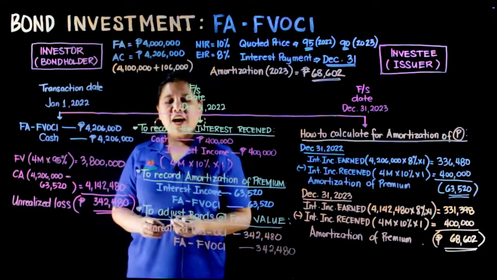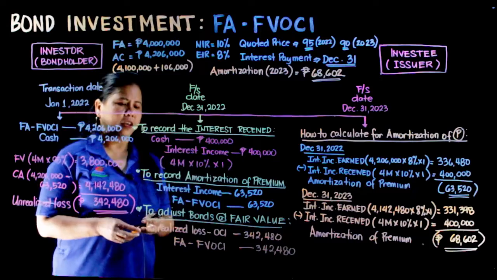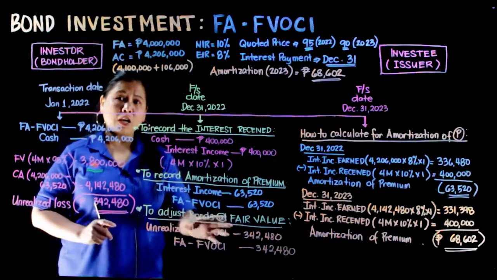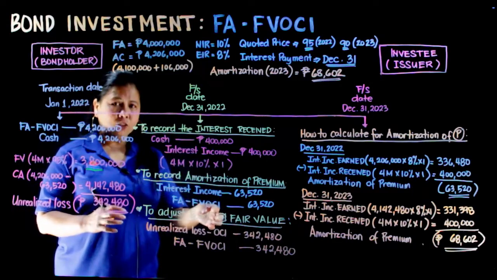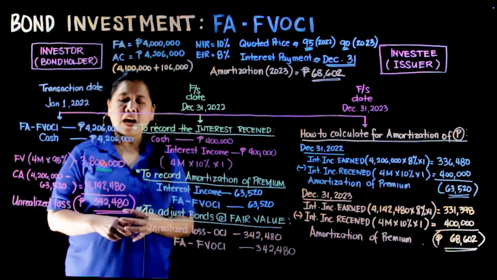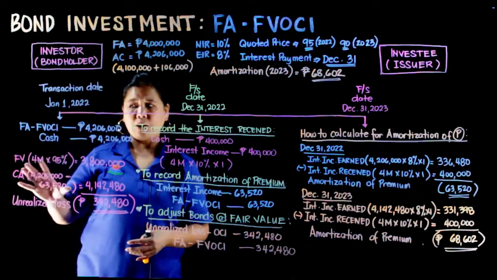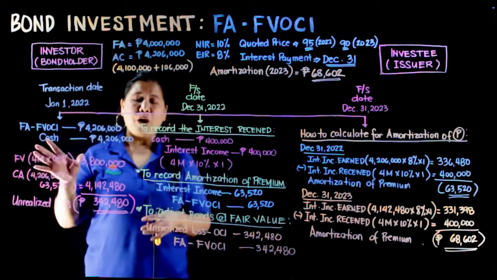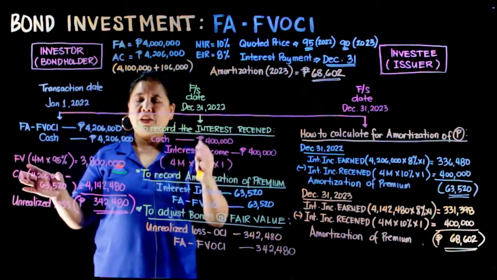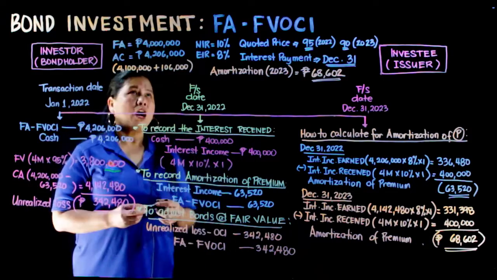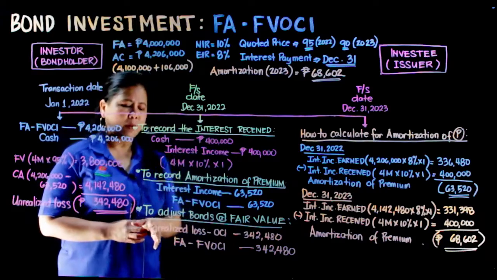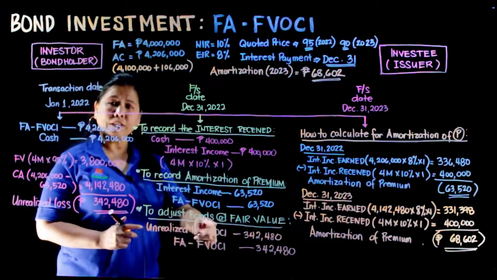Alright, so yan ang ating adjusting journal entry when we adjust the bonds at fair value. Nagkaroon tayo ng unrealized loss dahil mas mababa ang fair value ng ating bonds at the end of the year kesa sa ating carrying amount. Our adjusting journal entry will be debit to unrealized loss, OCI.